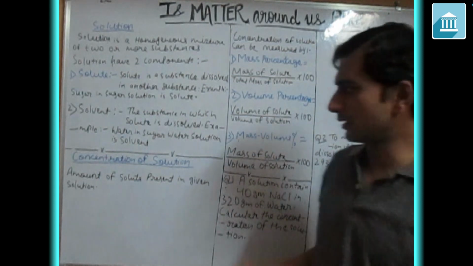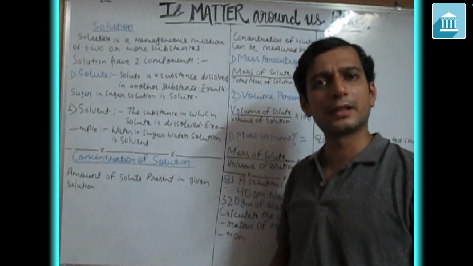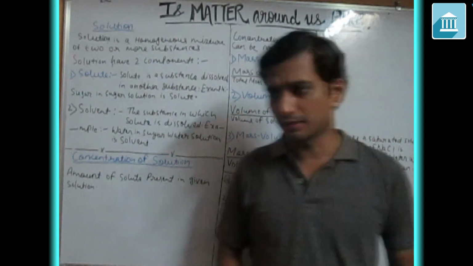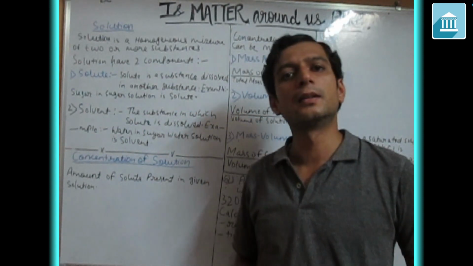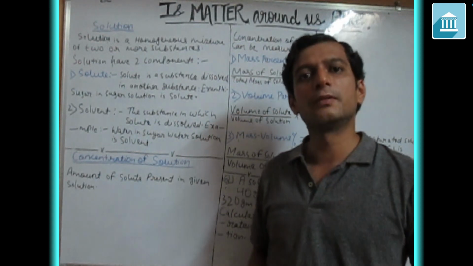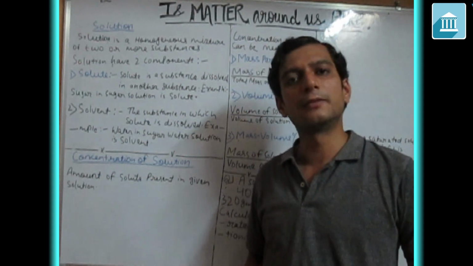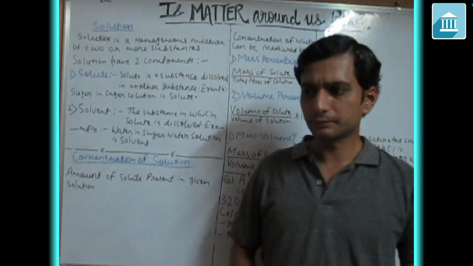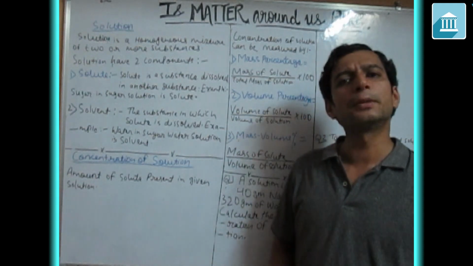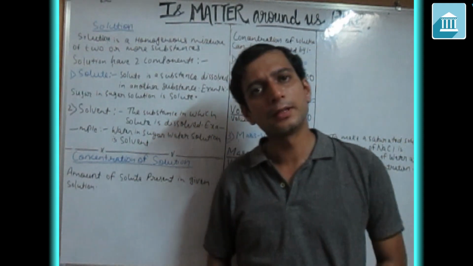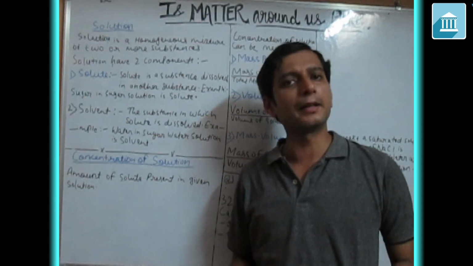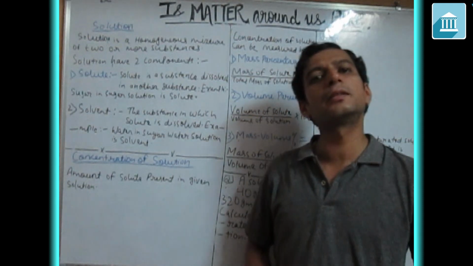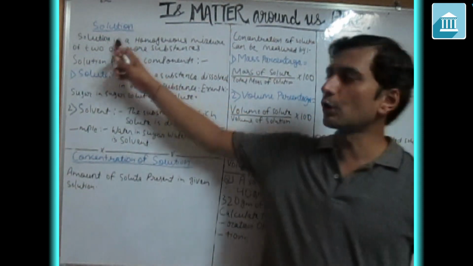As we discussed in the previous class, we have started this chapter where we study what mixtures, elements, and compounds are. We have seen that a mixture is of two types, homogeneous and heterogeneous. On further classifying the mixture, we obtain a solution.